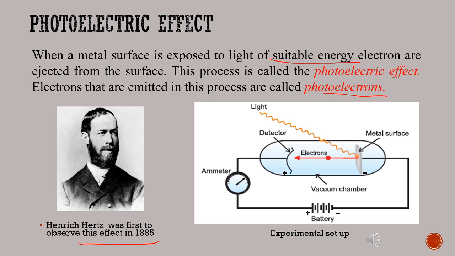The experimental setup for the photoelectric effect is shown in the figure. It consists of two electrodes connected to a variable power supply. The whole setup is enclosed in an evacuated quartz window so that electromagnetic radiation can pass through it. Hertz found that when a UV light of suitable frequency is incident on the metal surface, a deflection is shown in the ammeter. The deflection means that a current is passing through the circuit. This was the observation of Hertz about the photoelectric effect.